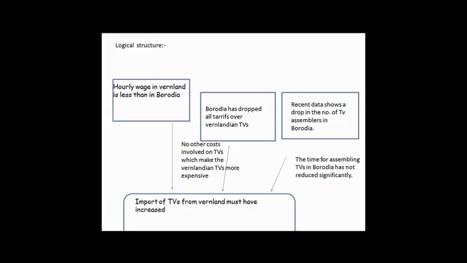And the other possible assumption that I can think of is that the time for assembling TVs in Borodia has not reduced significantly. Because if that happens, even if the number of assemblers has reduced, they can still make up for the demand of TVs in Borodia, and they can assemble many more TVs than actually needed. So this would again shatter the conclusion which states that import from Vermland has to increase. So these are the two possible assumptions that we have pre-thought of. Now let's go to the answer choices and see what the answers are.